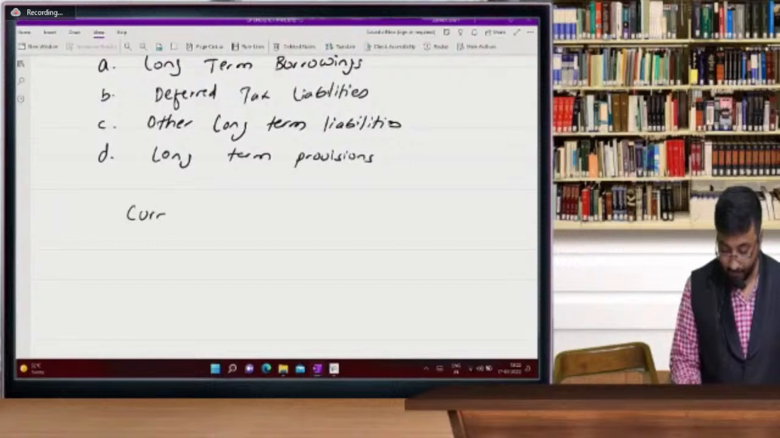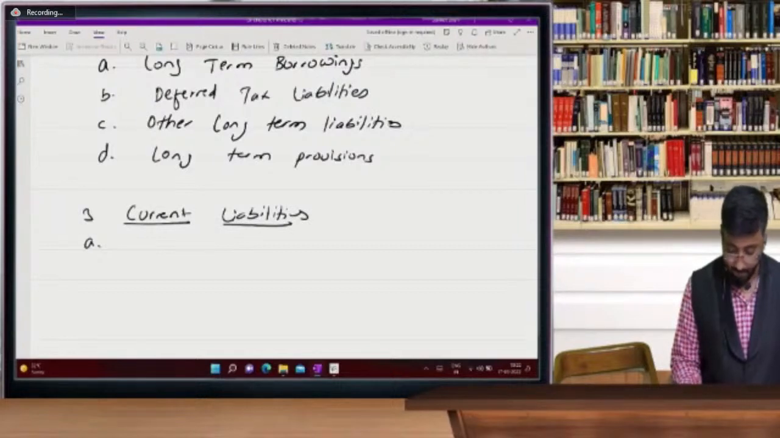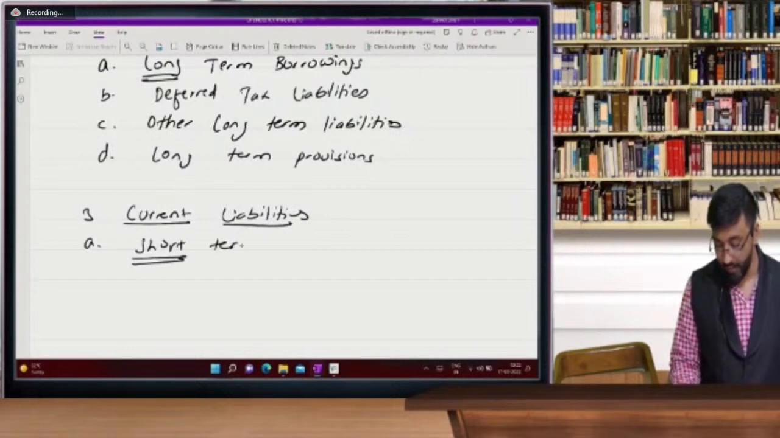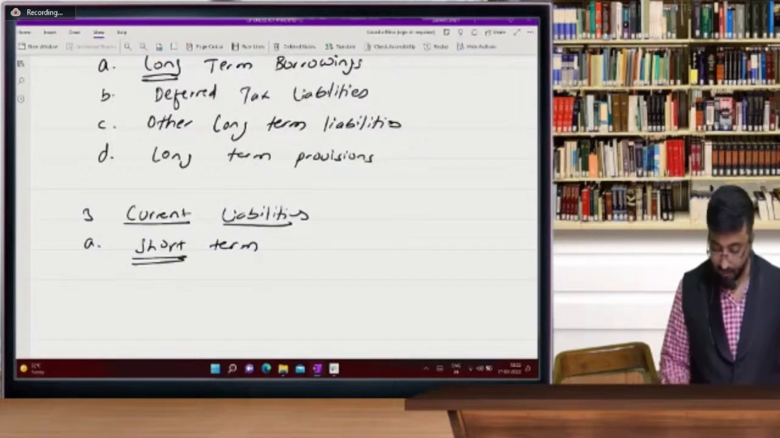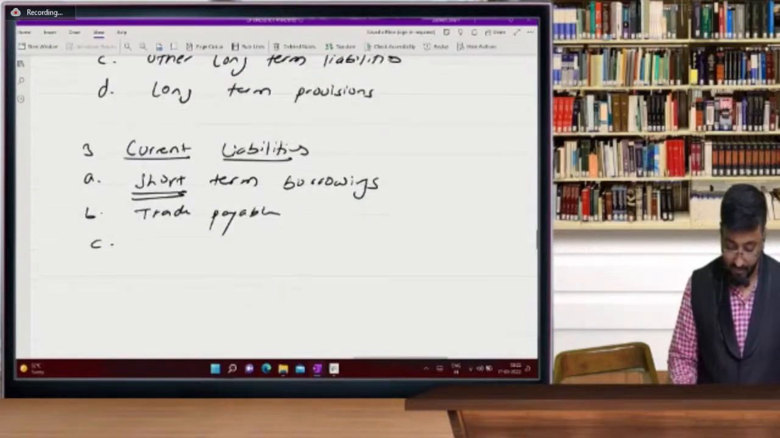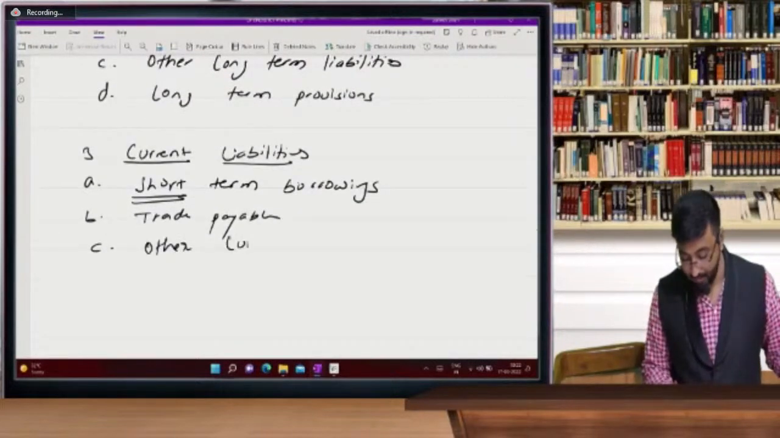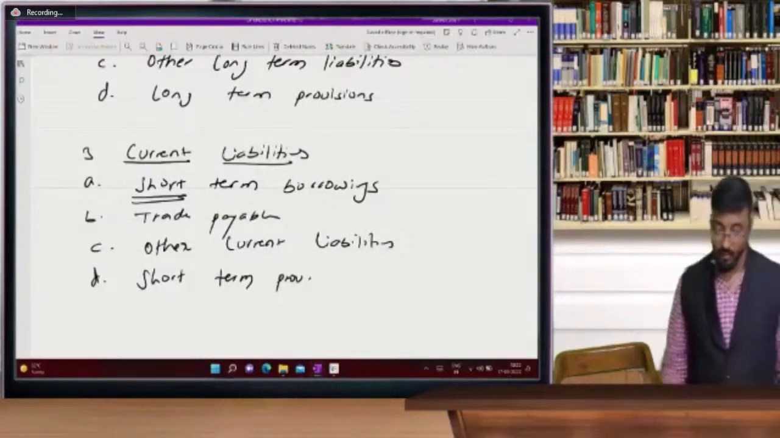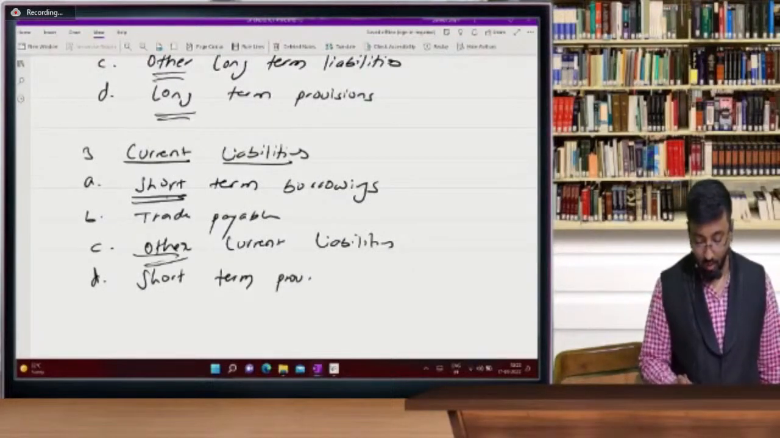Current liability beta. A. Now instead of long term, it will be short term. You can see here short term borrowings. B. Trade payable. C. Other current liability. And D, short-term provision. Other is same, long and short.